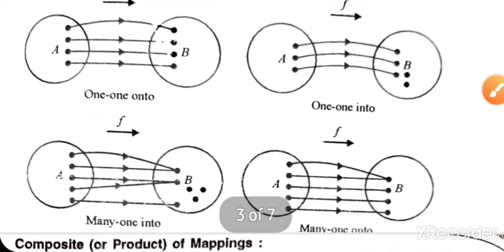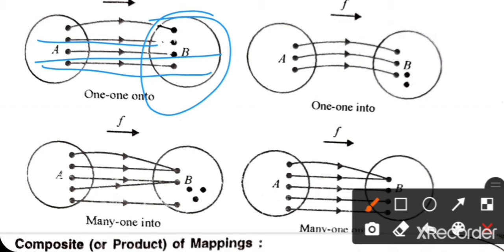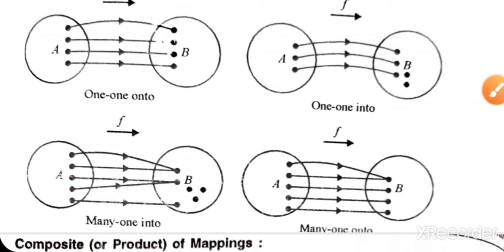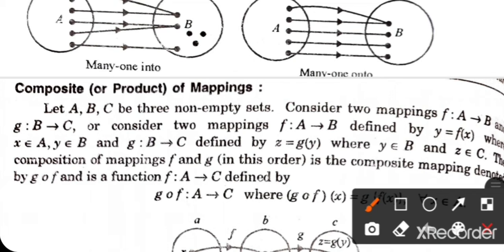1-1 onto. If a mapping is 1-1 and onto both, it is called bijective or 1-1 onto mapping. This is the symbolic or pictorial form. 1-1 and onto: one element is associated with one element and all elements of set B are covered. 1-1 into: one element is associated with one element and some elements are left, that is called into. Many one: two or more elements connected with one element, that is many one and into, because some elements are left. If all elements are covered, that is called many one onto.